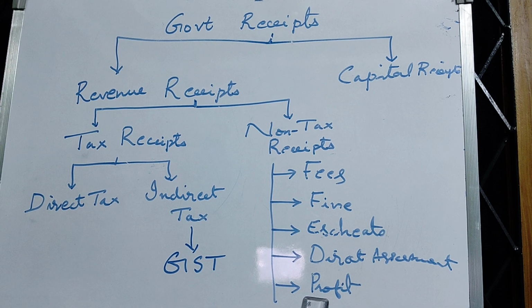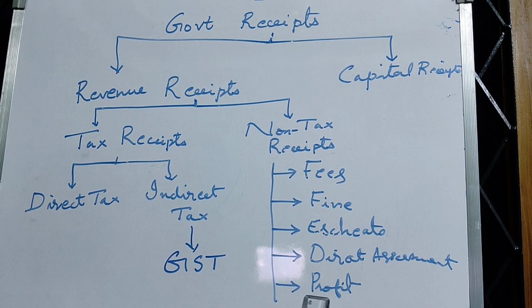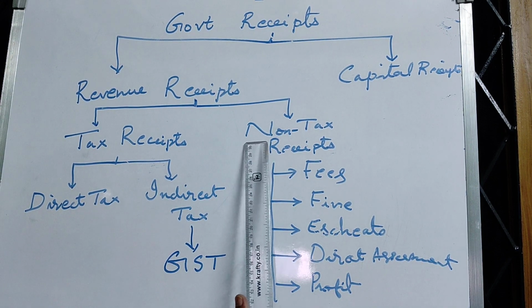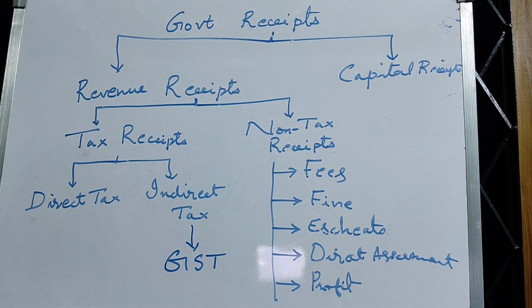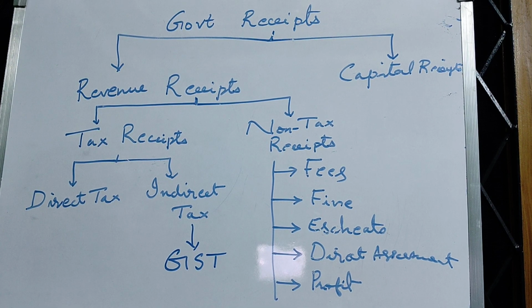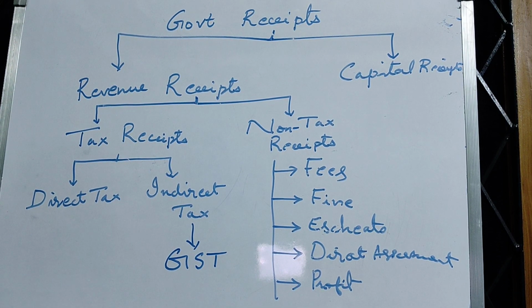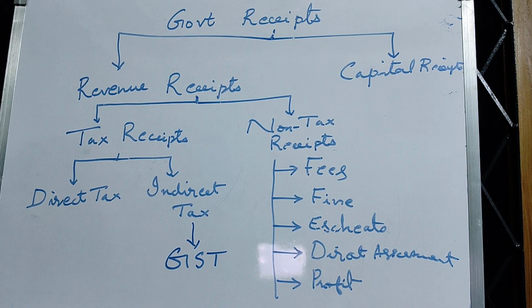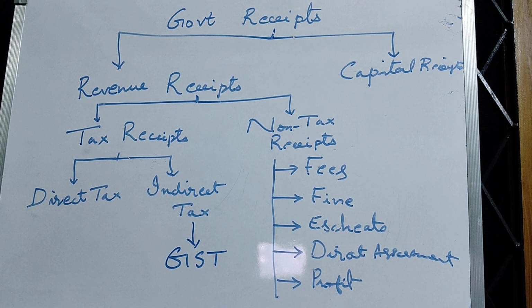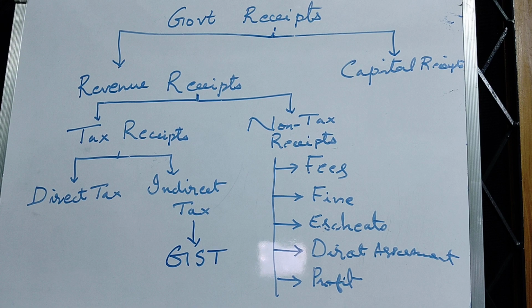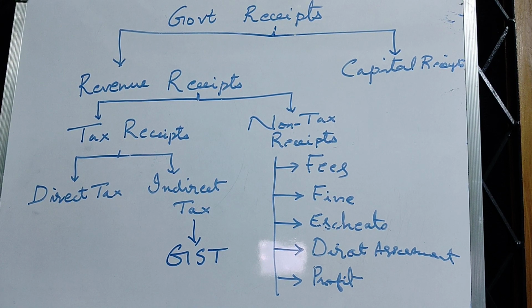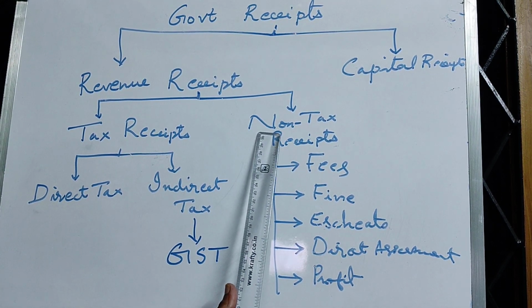These are government organizations, and these organizations may earn profit. And that profit is known as a non-tax receipt. It's a type of receipt of the government. Similarly, the government gives loans to the state governments, and the union government may give loans to the governments of other countries. So whenever the loan is given, interest will come. The government earns interest, and that interest income is also a kind of non-tax receipt.